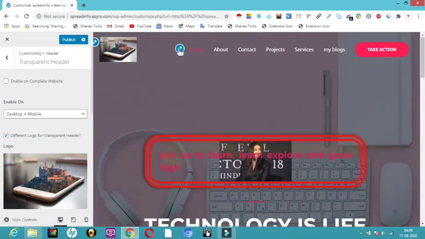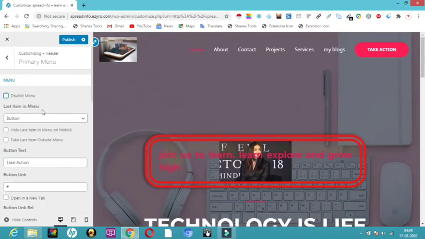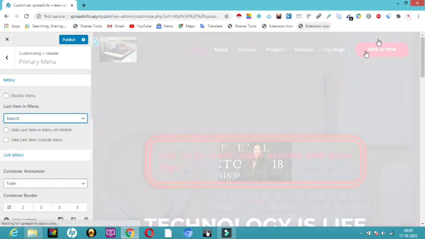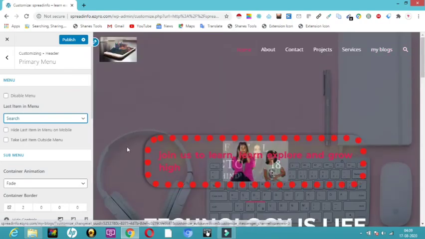Then now the point comes over here. Here you can see one more pencil. So I'll just click on that. Now it shows me the last item in the menu. Here you can see something called take action. I don't want the button to be there. I want a search there. So here you can see it will change to a search. So here you can see there is a search button for me.